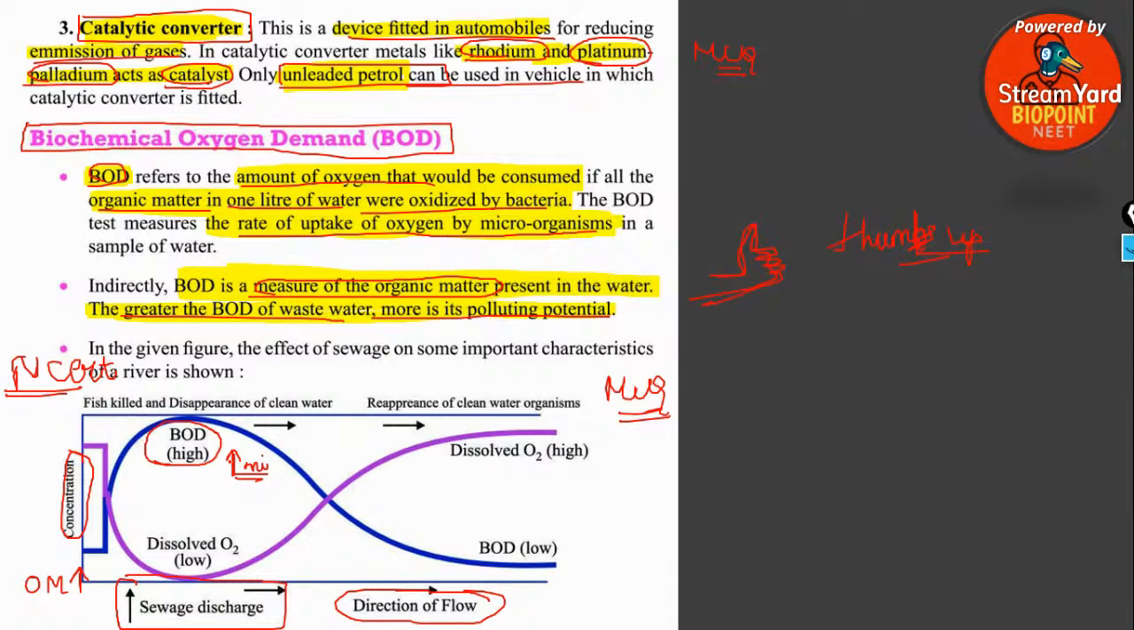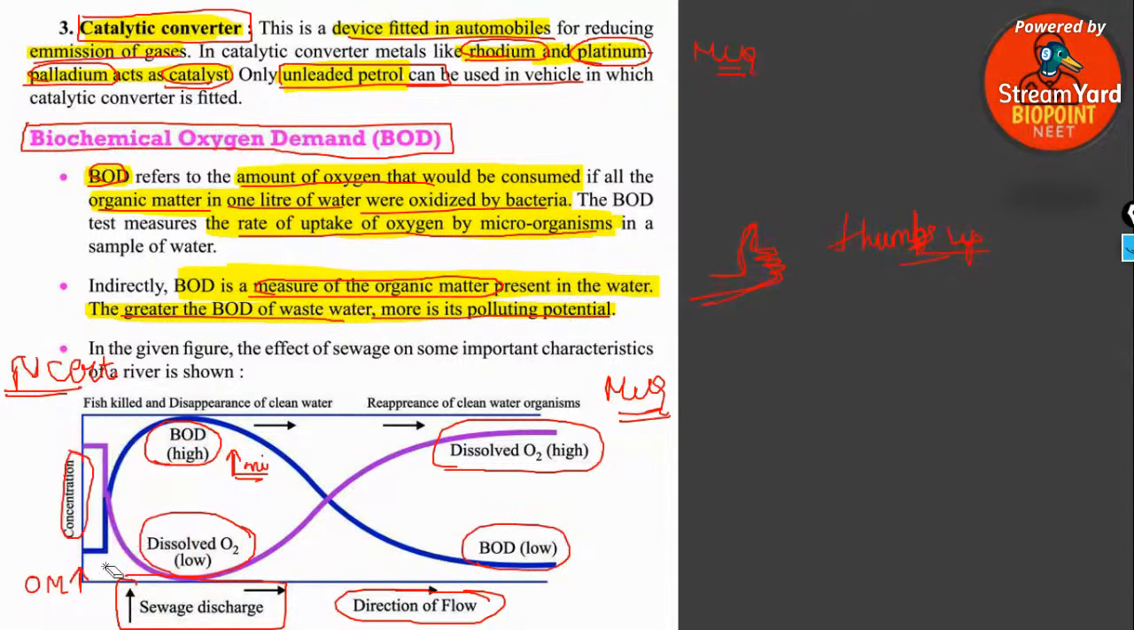Clear? So what happens? The BOD level is very high and the amount of dissolved oxygen is very low. But as time passes, as the sewage is discharged and flows, the dissolved oxygen level becomes higher. Because the BOD level was high initially, the microbes have acted and the BOD level gradually becomes very low.